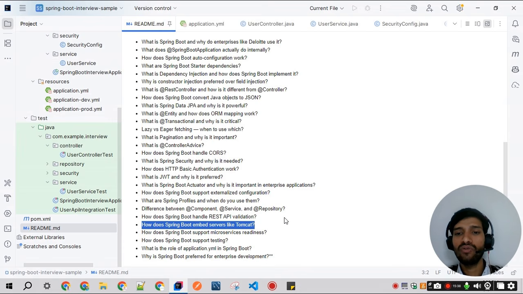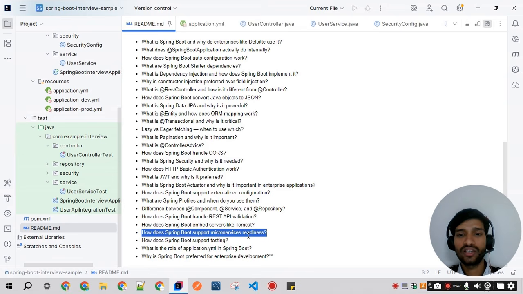Next question is how does Spring Boot support microservices readiness? Even a monolithic Spring Boot app is microservice ready because it has an embedded server, externalized configurations, that is the YML file, a REST API approach, and actuator support. Usually, for small-scale applications, we use monolithic. But as time passes or a requirement comes, we move to microservices applications.